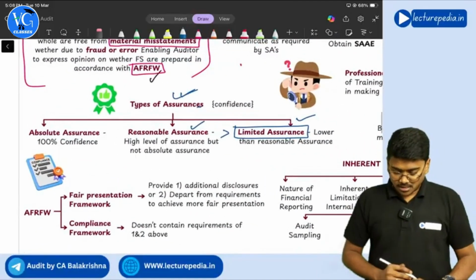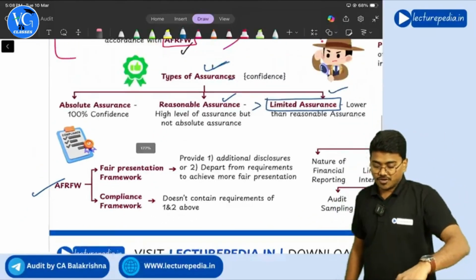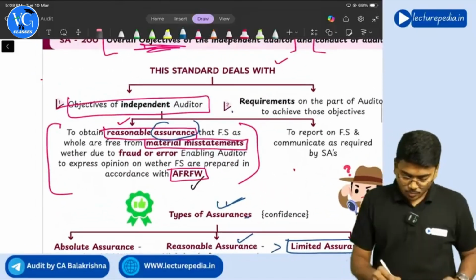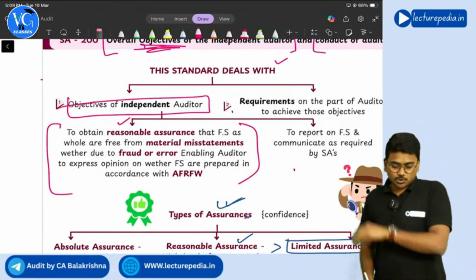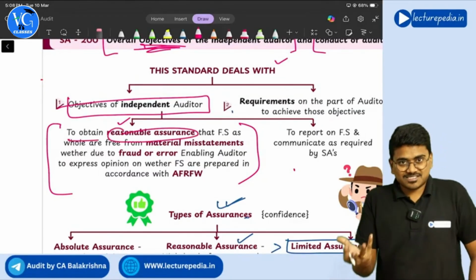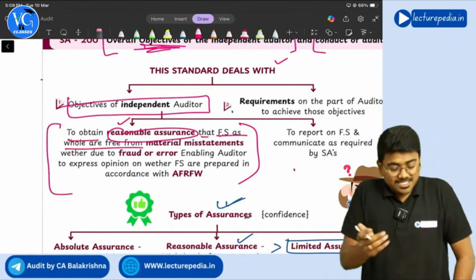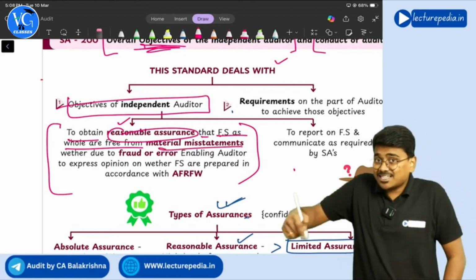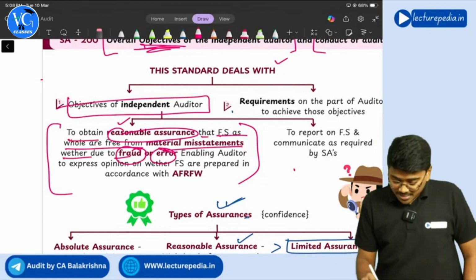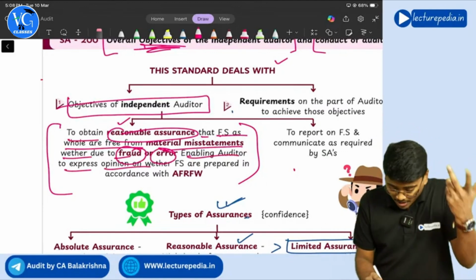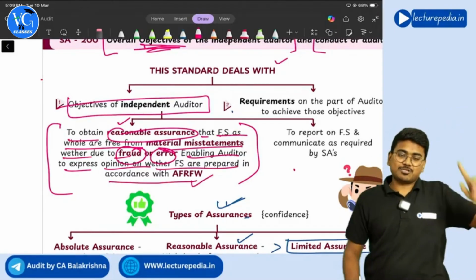So we are done with assurances. We are also done with the applicable financial reporting framework. Now we will see this definition once again, and now you will be able to understand the objective. The objective of the auditor is to obtain reasonable assurance about whether the financial statements as a whole are free from material misstatements, whether due to fraud or error, thereby enabling the auditor to express an opinion on whether the financial statements are prepared in accordance with the applicable financial reporting framework.